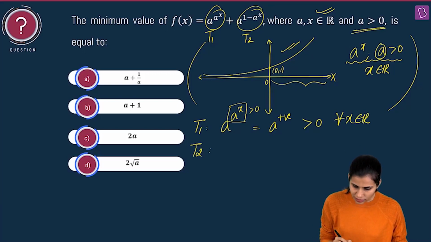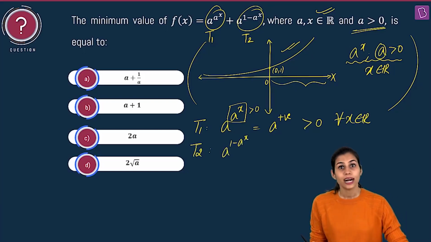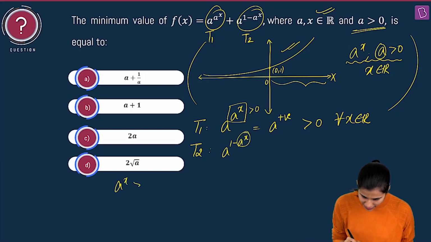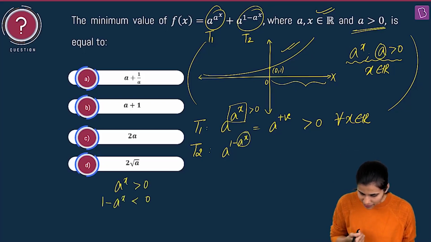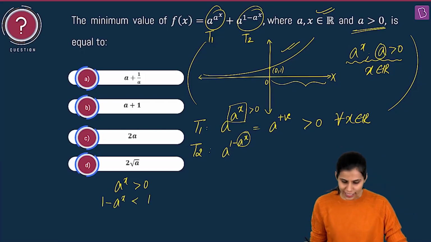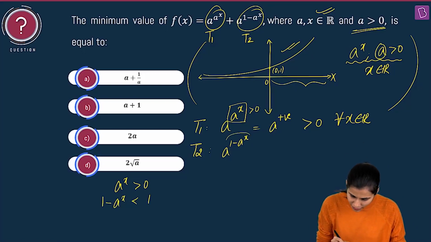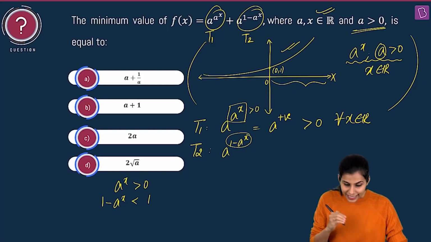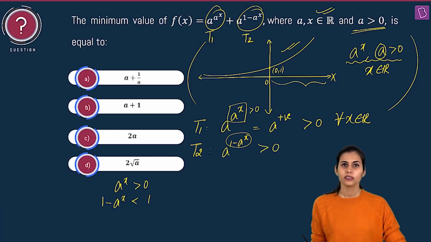Similarly, let's talk about term 2, which is a to the power 1 minus a to the power x. Again, a to the power x is positive, so minus a to the power x will be negative, and 1 minus a to the power x will be less than 1. That means this complete power quantity is taking up real values strictly less than 1, and a raised to the power any real number I know is positive.